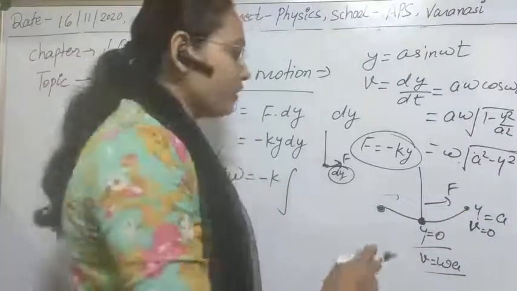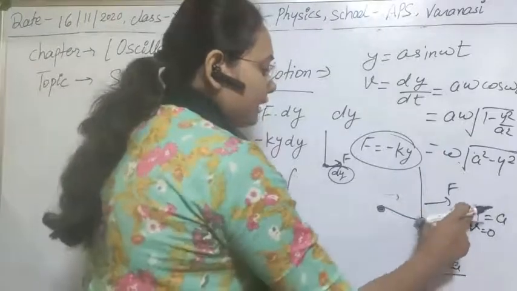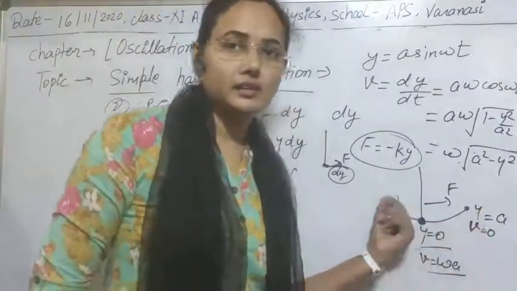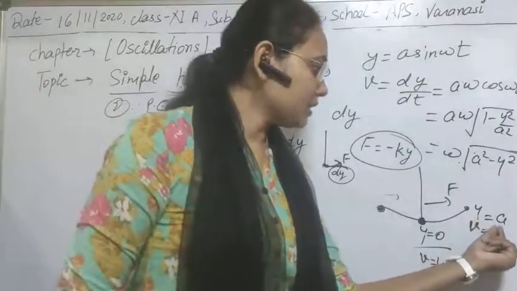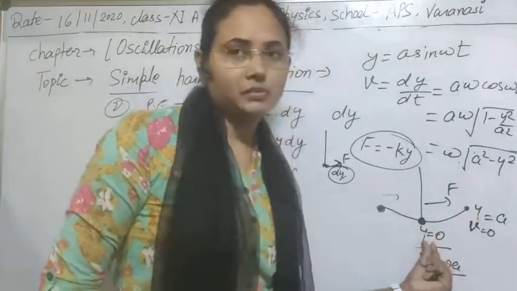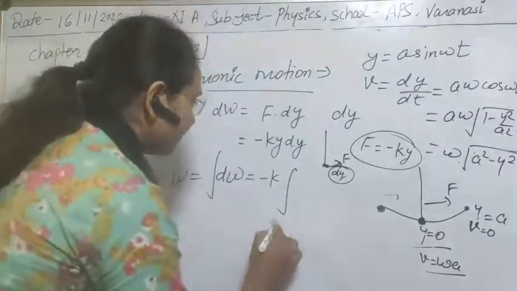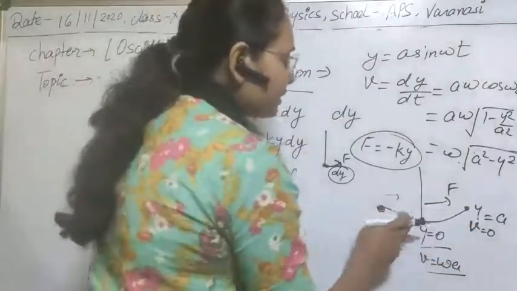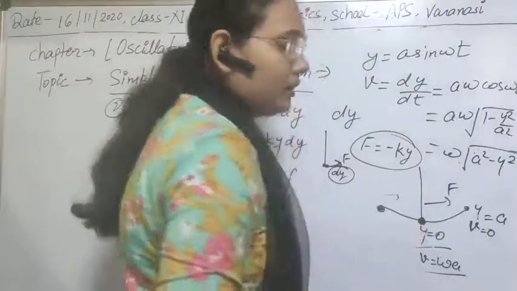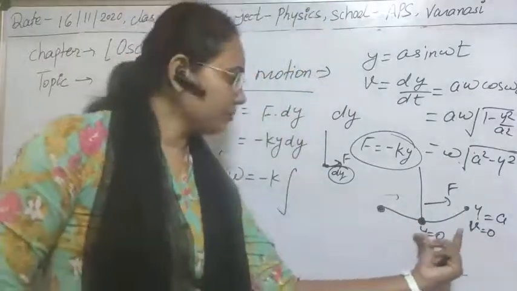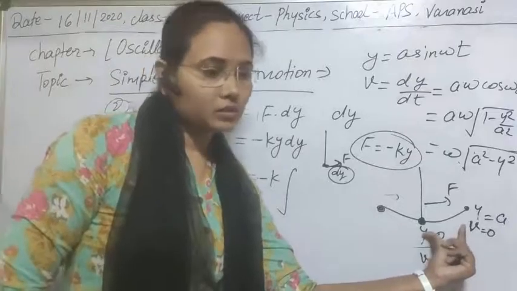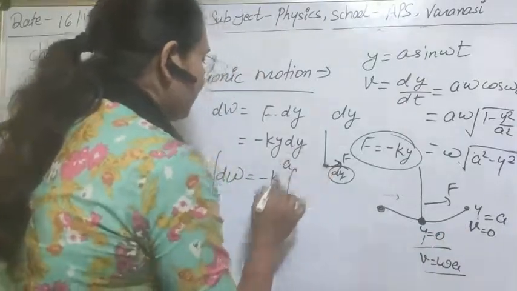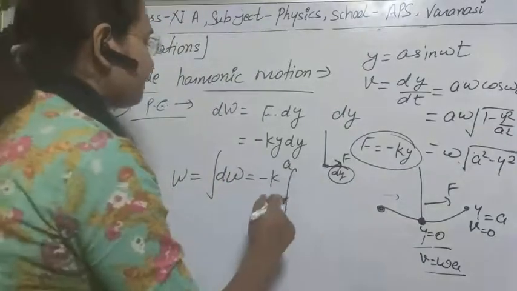We are displacing our particle from y equal to 0 to a to produce the oscillation. Here the maximum possible displacement is a and the minimum is 0. Actually the system will execute from minus a to a for the whole displacement, but here we are taking only from 0 to a.